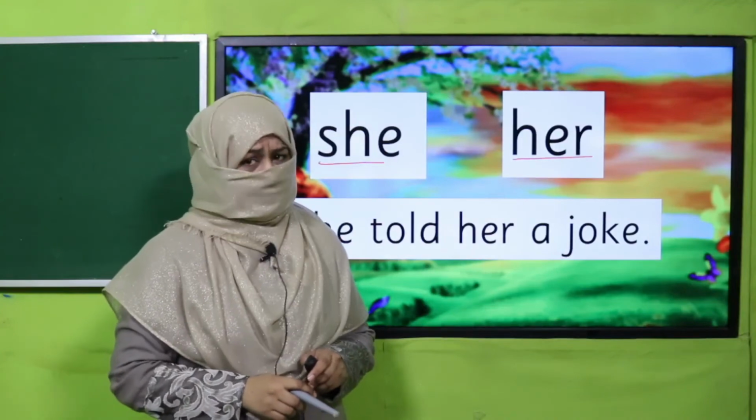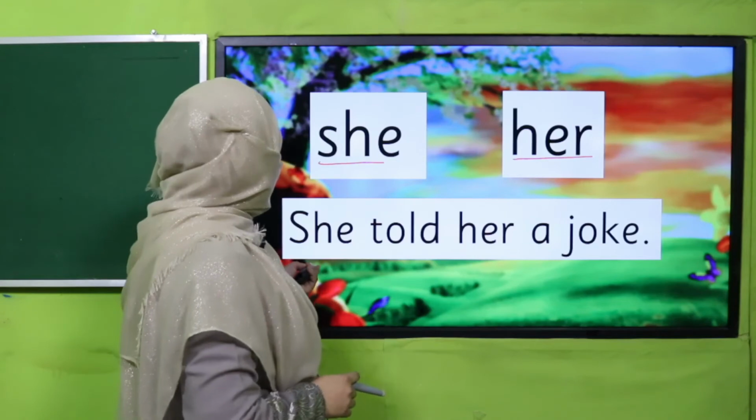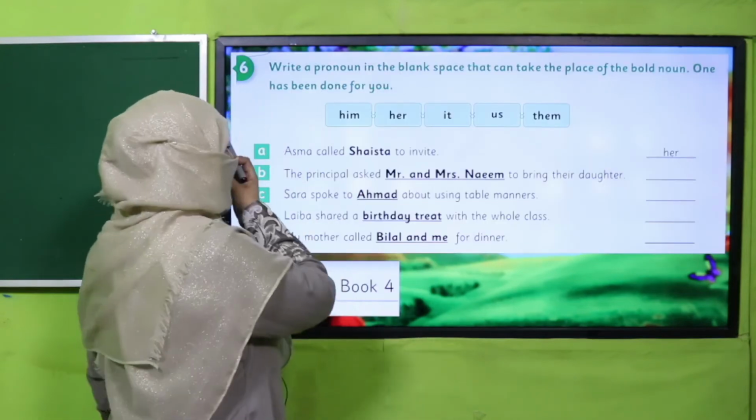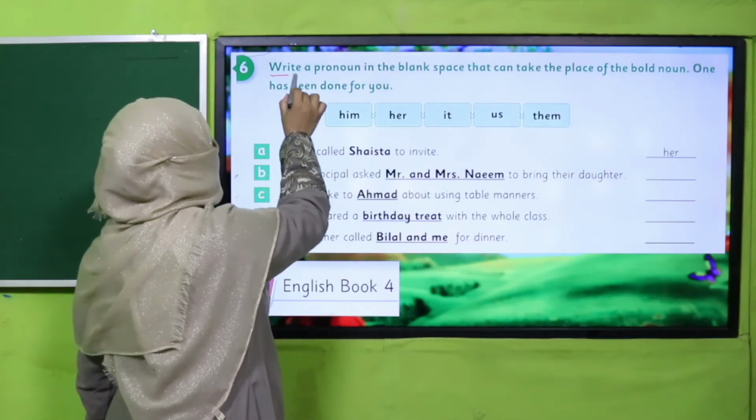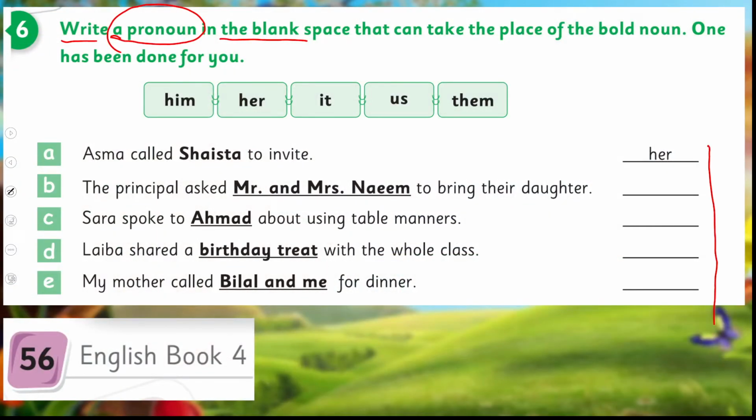Yes, my dear children, are you done with it? Good job. Now I hope you are clear with the concept by practicing it. So let's practice it from your book. You will write a pronoun in the blank space that can take the place of the bold noun that has been given here. So you will read the sentence, and you will replace this noun with the object case of pronoun, which is given in the list. So first one has been done for you. How do we do it?